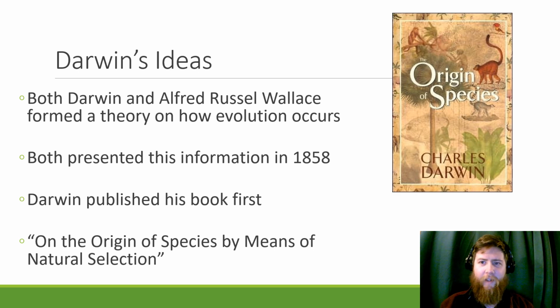So Darwin's idea, which is a little more refined, was that, and both him and another guy, Alfred Russel Wallace, formed a very similar theory on how evolution occurs. Both presented this information in 1858, but Darwin is kind of the creditor because he published his book first. And his book was On the Origin of Species by Means of Natural Selection. And so, even though Alfred Russel Wallace also sailed the world and also had this kind of same basic idea of evolution, Charles Darwin just was a little bit quicker to publish. And so he is the one who gets the main credit.